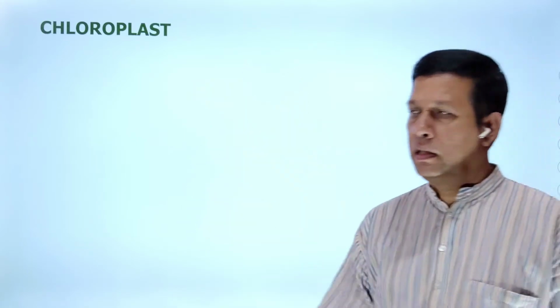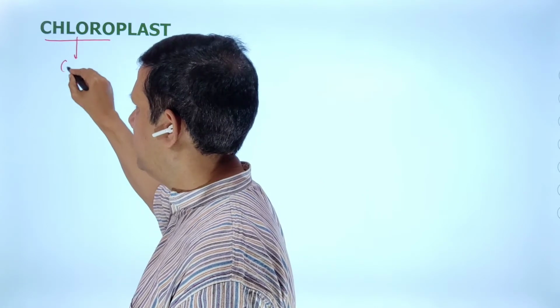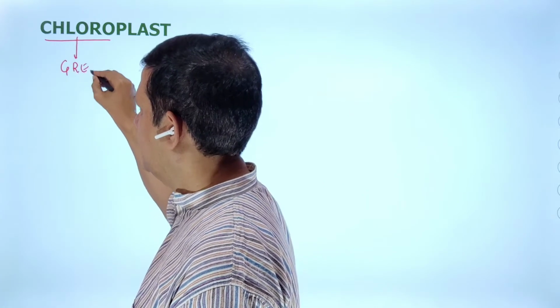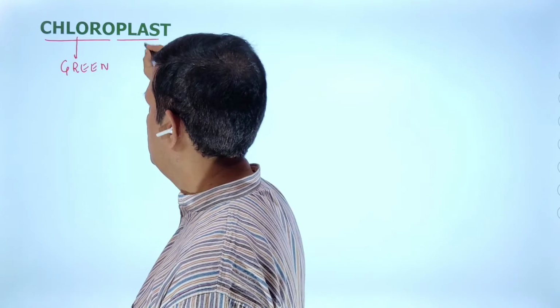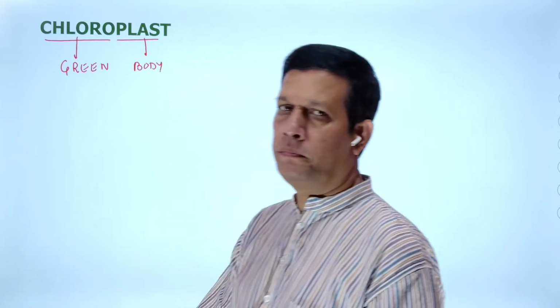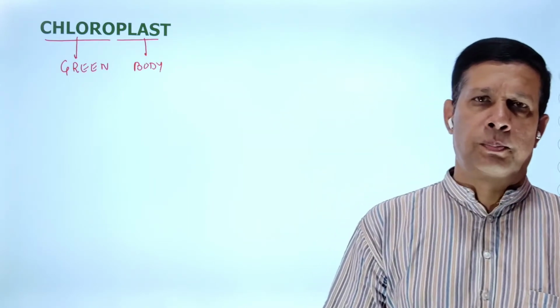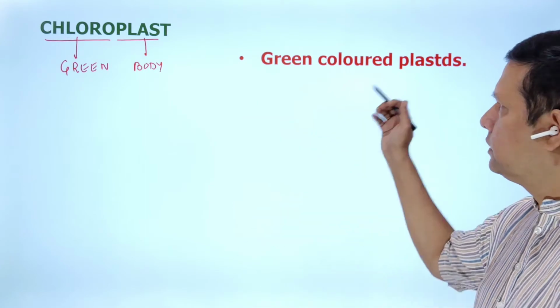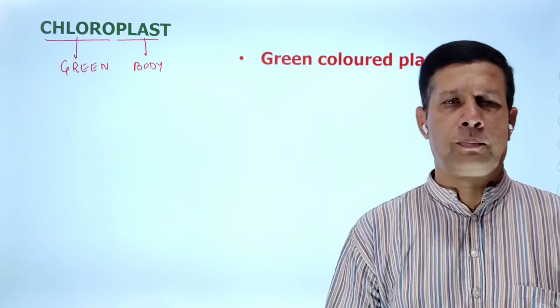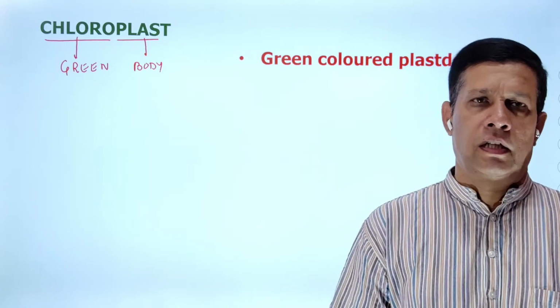So see here, the meaning of chloroplast. Chloro means green colored, plast means body. So green colored bodies present in the plant cells, they call it as chloroplast. In this way we can understand.